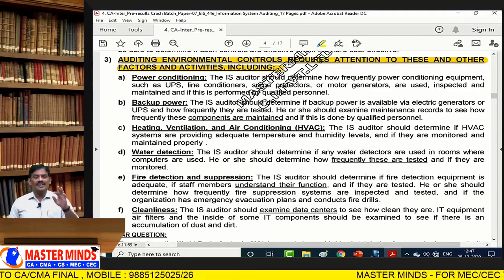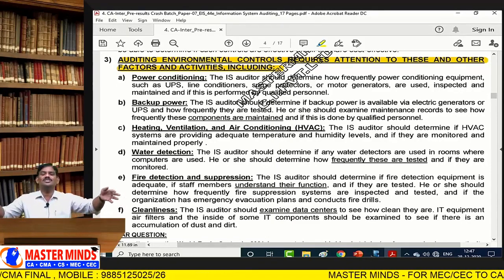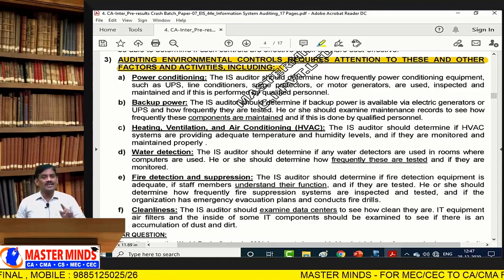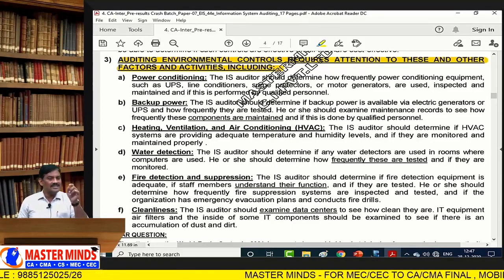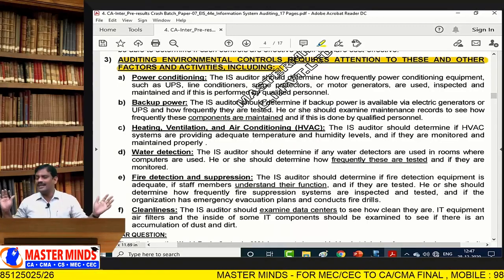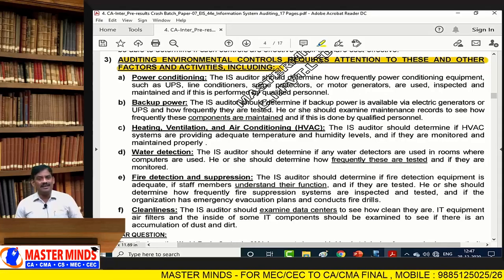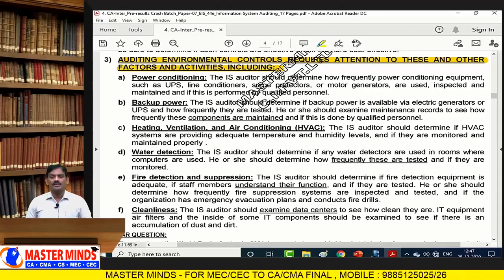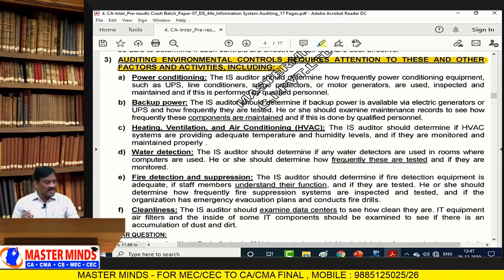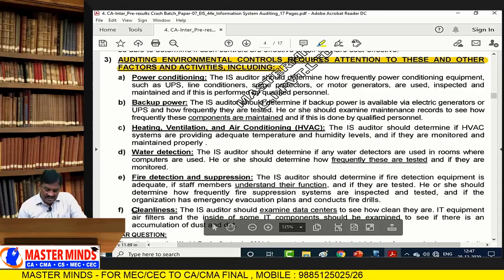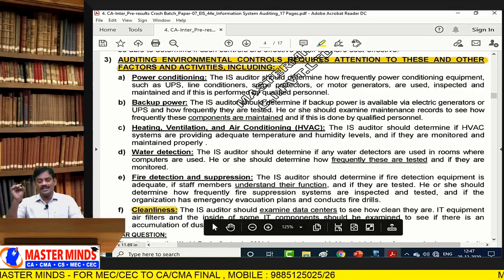In order to reduce pollution, you need to establish a closed room. The auditor is going to verify whether all the equipment is available within the organization in a closed room or not, whether required air conditioning or steady temperature is maintained within the room, and whether there is any accumulation of dust. First, start with cleanliness, which is related to pollution.